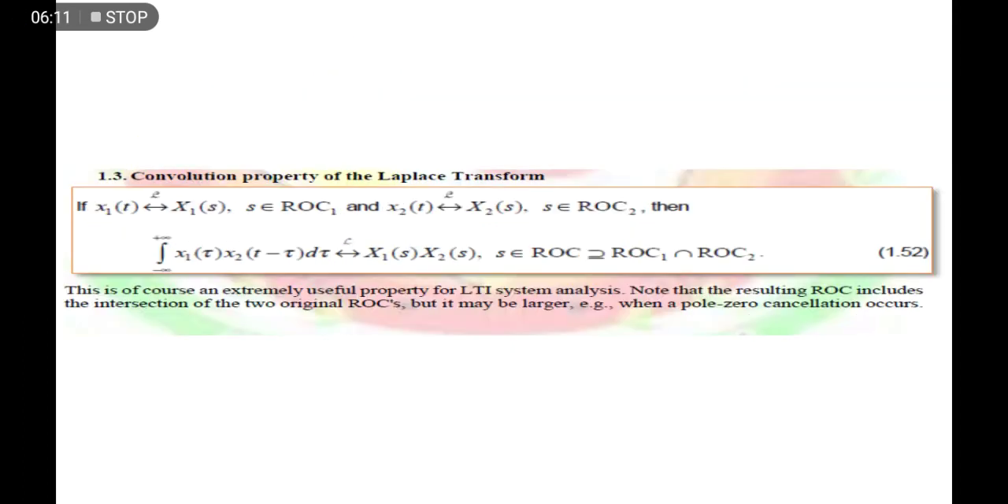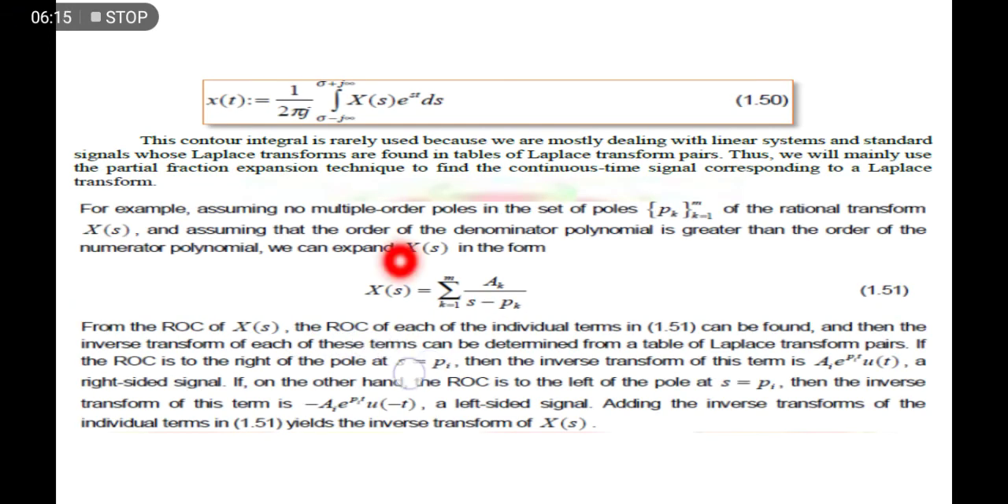Somehow here we have just the characteristics of that integration, but I will let you read that. Then we have number 1.3, the convolution property of the Laplace transform.